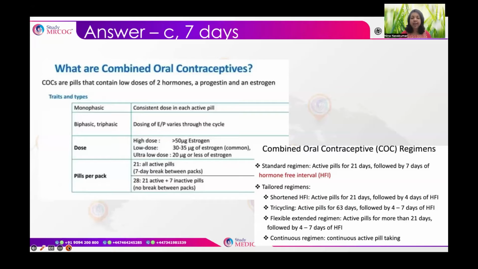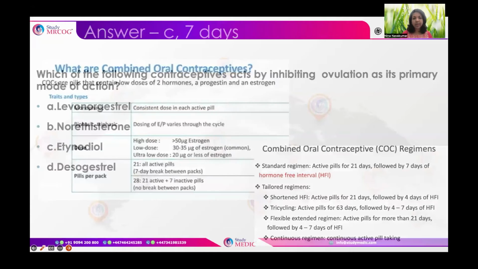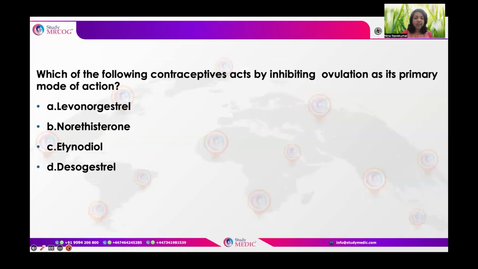Then there is something called the flexible extended regimen, where active pills can be given for more than 21 days, followed by 4 to 7 days of hormone-free interval, followed by the continuous regimen, where continuous active pill taking is allowed. Coming to the next part, which is the mechanism of action, a very important part.